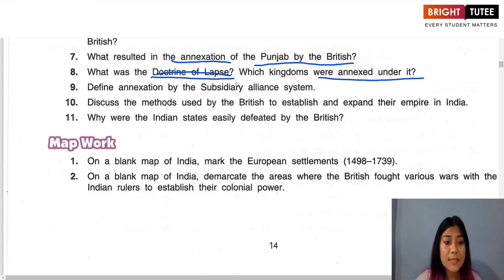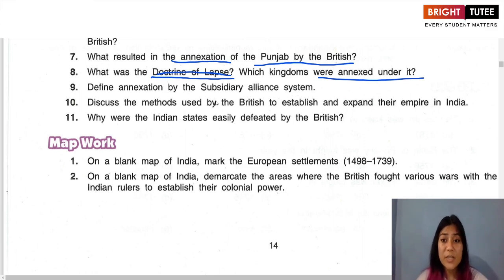According to this doctrine, any princely state or territory under the direct influence of the British East India Company as a vassal state under the British subsidiary system would automatically be annexed if the ruler died without a direct heir. So this was what the doctrine was all about.